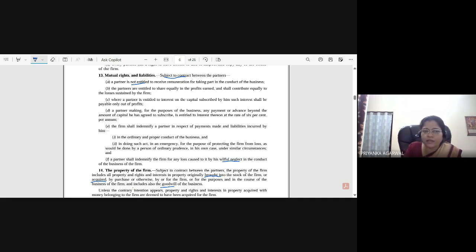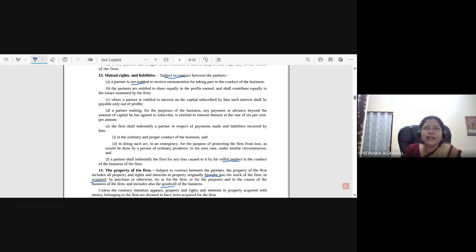Anyways, the payment has to be made. So if that interest is incurred because he willfully, it should be willful neglect. Okay, he intentionally, it's not unintentional. So he has willfully neglected in the conduct of the business, and because of that the firm has incurred loss which has to be borne by that partner. That partner has to indemnify the firm.